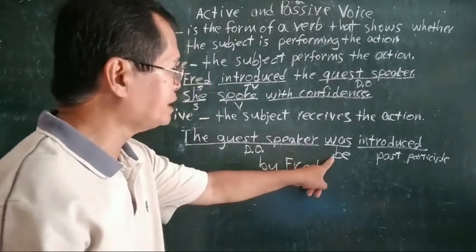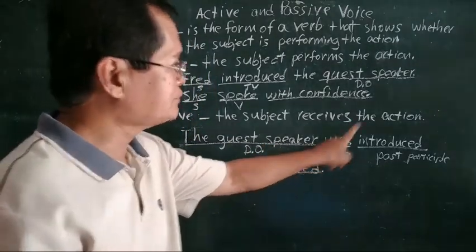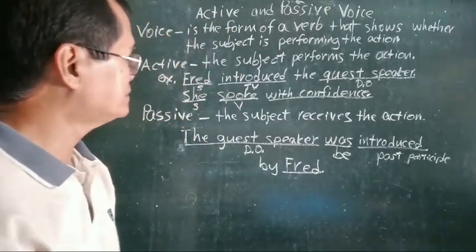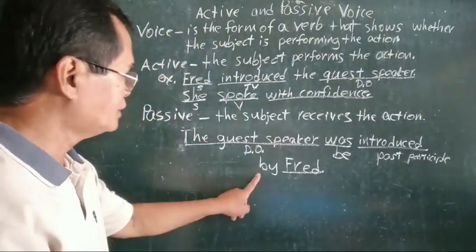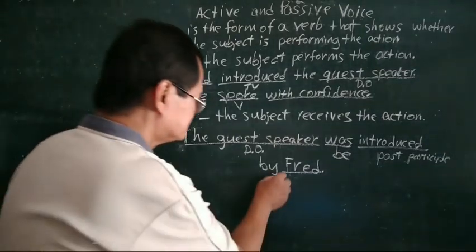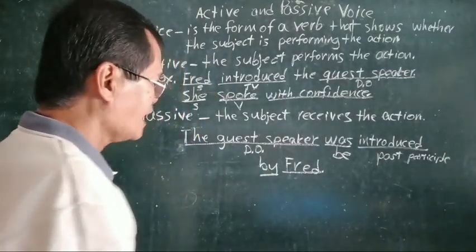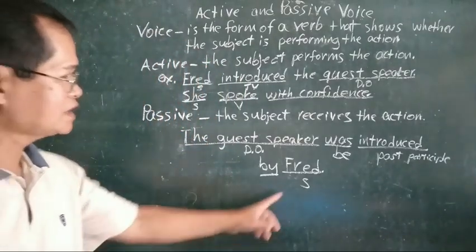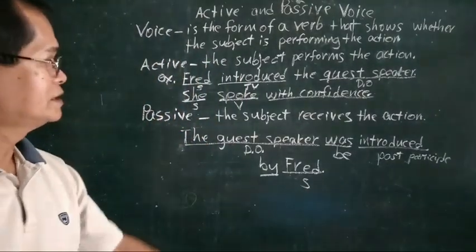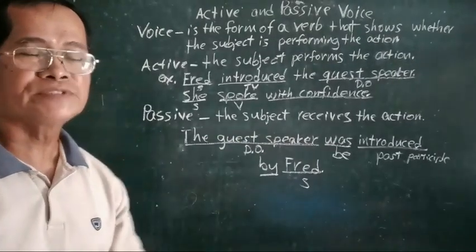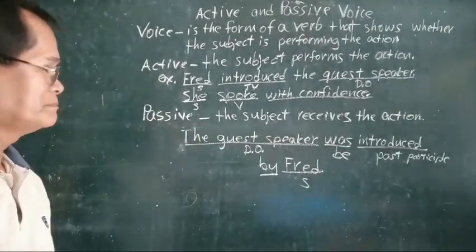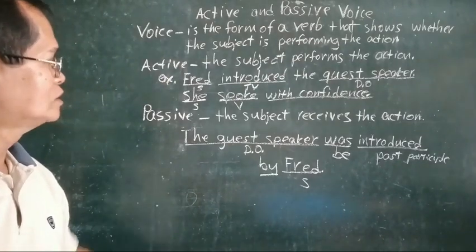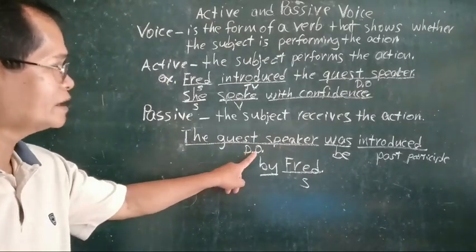Followed by the verb be, and then followed by the past participle, and then followed by the preposition by, and the subject. The subject is at the last. Remember, this is an inverted form of sentence. It is reversed when passive.